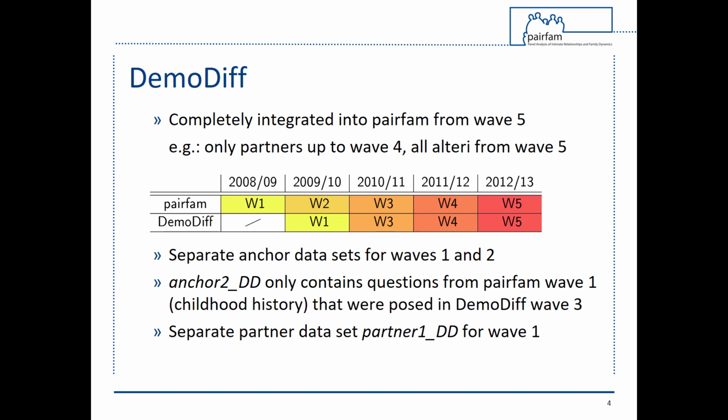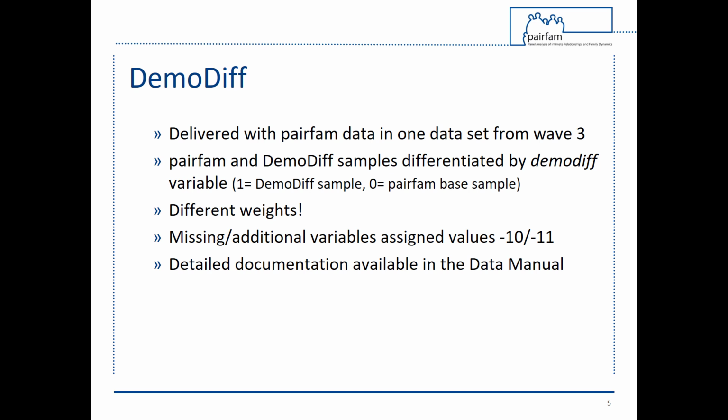Due to the complexity of the integration, pairfam and Demodif datasets are separate for Waves 1 and 2. The Demodif Wave 1 partner dataset is also stored separately as partner1/dd. From Wave 3 onward, pairfam and Demodif data are delivered in one integrated dataset, differentiated by the variable Demodif.